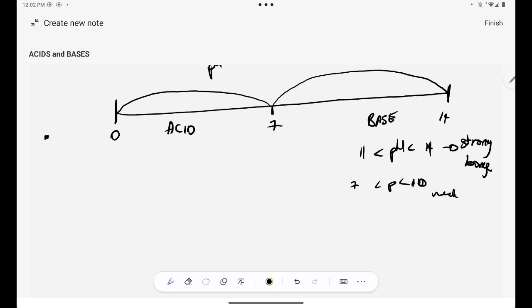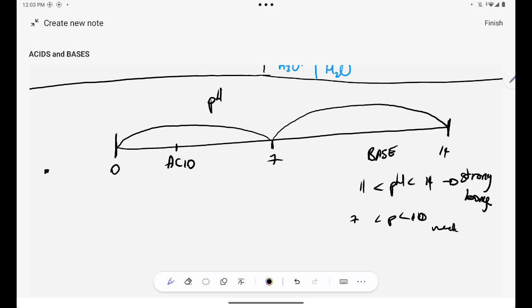If the pH of the acid is between 0 and 3, you have a strong acid. If the pH of the acid is between 3 and 7, or 4 and 7 rather, you have a weak acid. Are you together? So this is how you measure whether your base or acid is strong or weak. We'll talk about calculation of pH in another video. For now, I just want us to understand the pH scale.